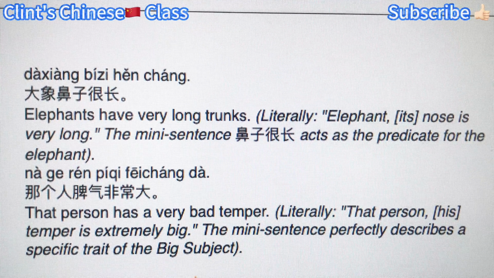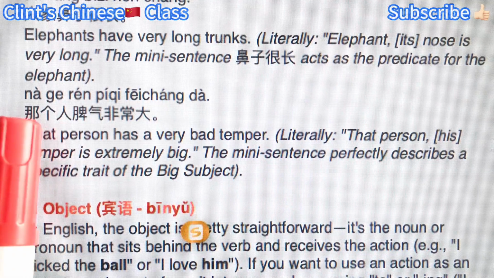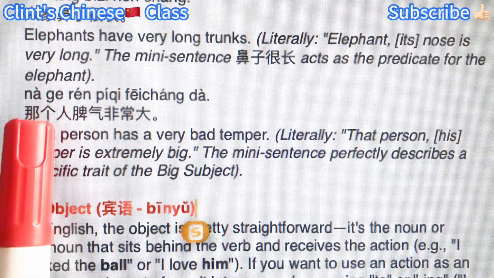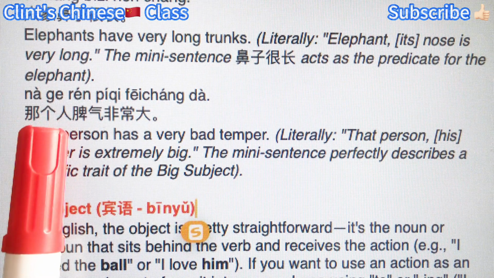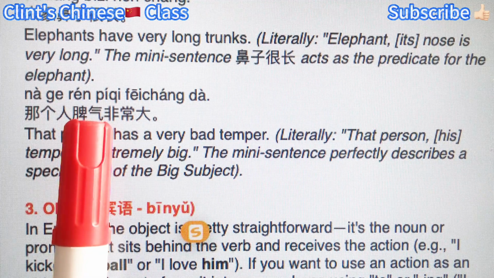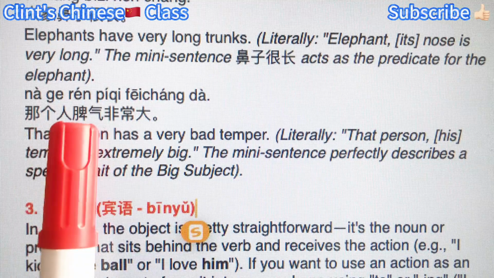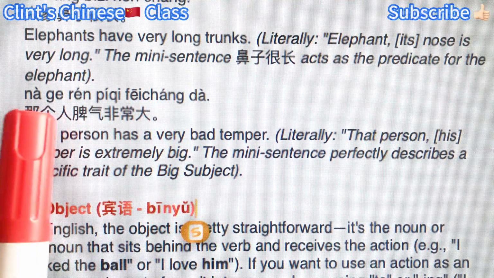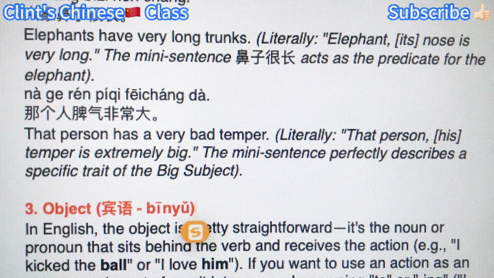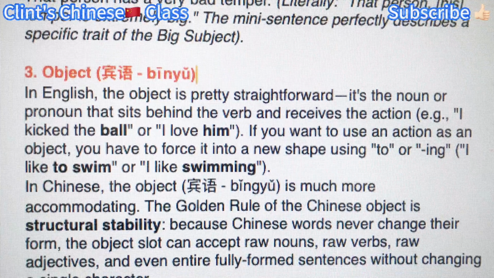Okay. That person has a very bad temper. 那个人脾气非常大. So 那个人 is the subject as well as the topic. And then for the predicate we say 脾气, temper, 非常大, very big. Okay, temper very big. Subject predicate. This is the sentence structure. Meaning a subject predicate can be the predicate.